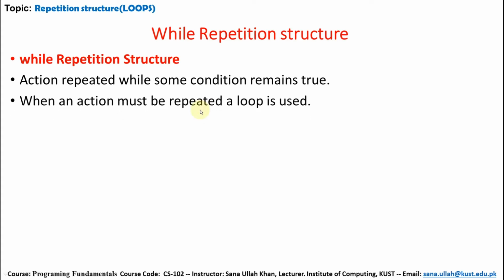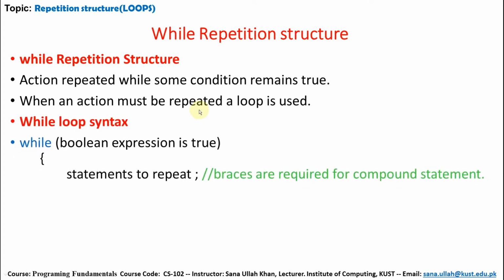When an action must be repeated, a loop is used. The basic syntax of the while loop is while, which is a keyword, and then a Boolean expression. Here the condition will be checked. If it is true, then the statement in the body of the while loop will be repeated. When the condition becomes false, the statement will be ignored and control will be transferred to the next statement.